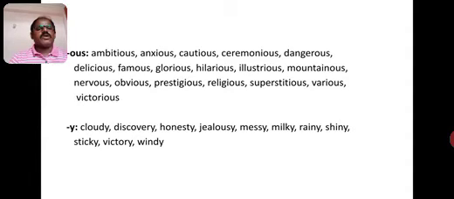Anxious, cautious, ceremonious, dangerous, delicious, famous, glorious, hilarious, illustrious, mountainous, nervous, obvious, prestigious, religious, superstitious, various, victorious. With adding the suffix ous to the root word, we got the above words.